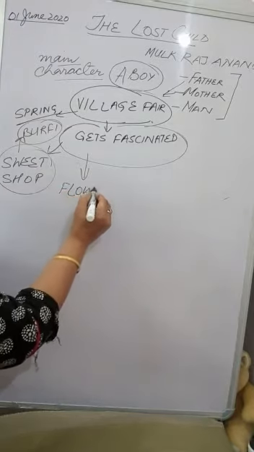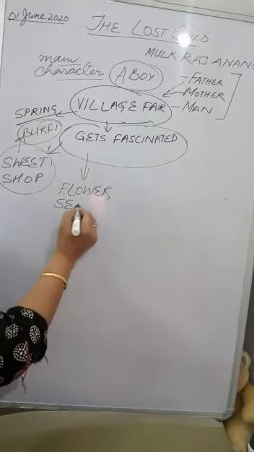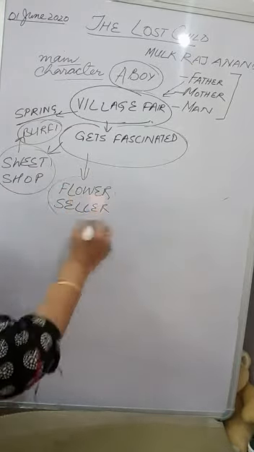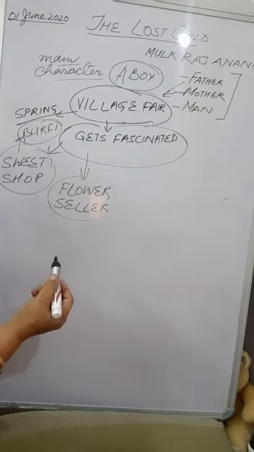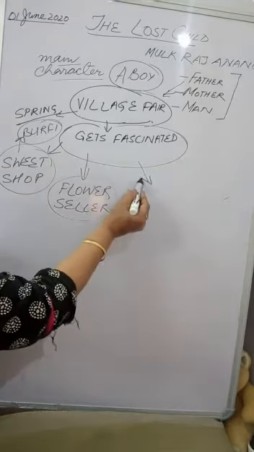So the next thing that he comes across is a flower seller. This flower seller is selling garlands of gulmohar. Gulmohar is a very bright colored flower, and garlands are made out of it. So he again gets attracted towards it. He stops there. Again he wants those garlands, but his parents don't buy him.